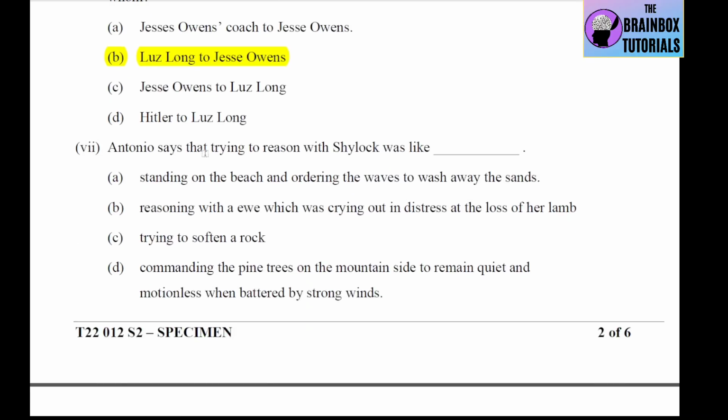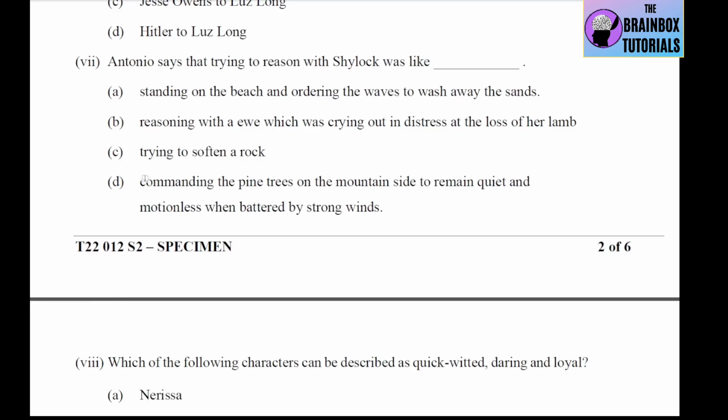Number 7, Antonio says that trying to reason with Shylock was like, number A, standing on the beach and ordering the waves to wash away the sands. No, this is wrong. He actually said standing on the beach and ordering the waves to ebb down. So option A is wrong. Reasoning with a ewe, which was crying out in distress at the loss of a lamb. This is also wrong. Number C, trying to soften a rock. This is also wrong. Number D, commanding the pine trees on the mountainside to remain quiet and motionless when battered by strong winds. Yes, this is the correct option. Option number D is correct.